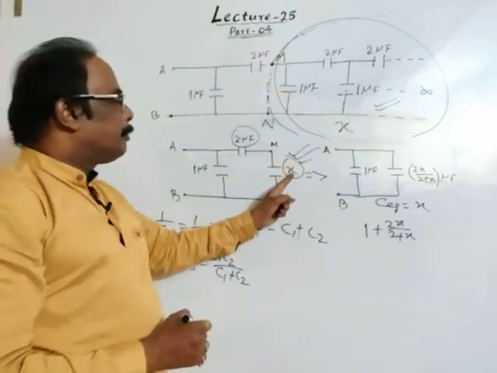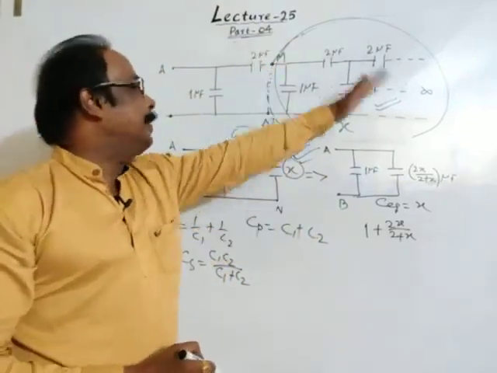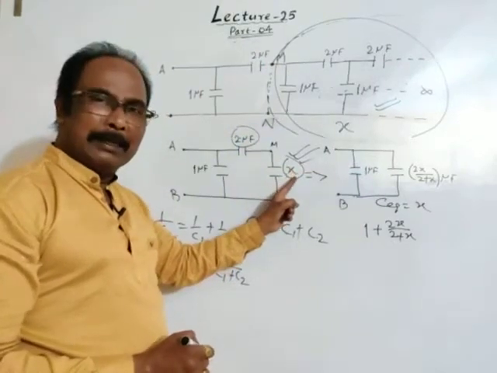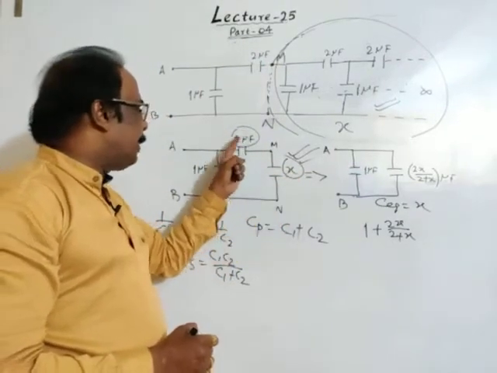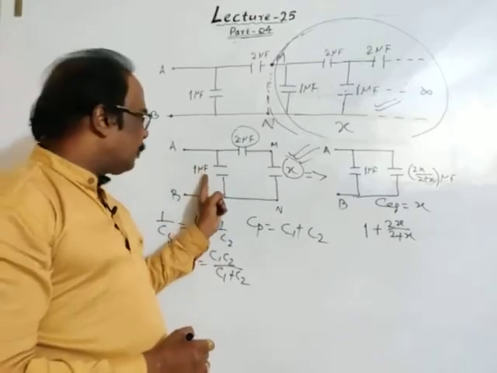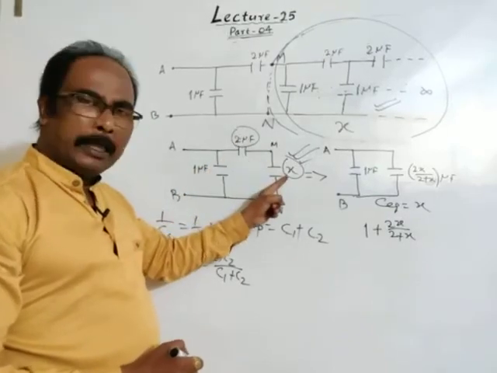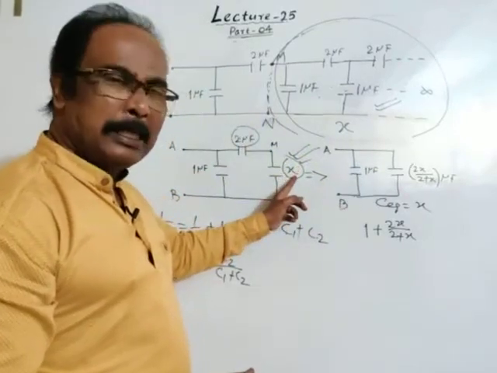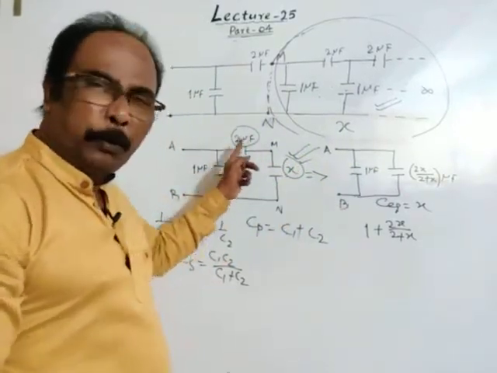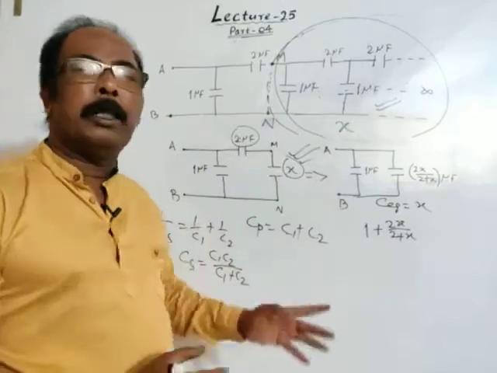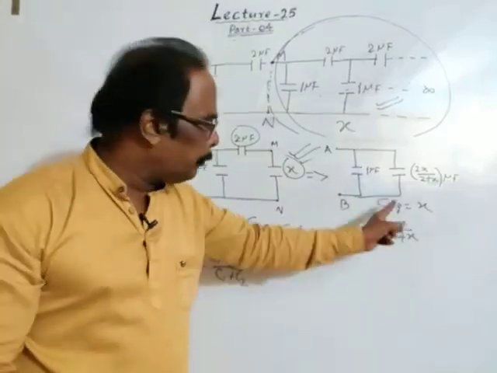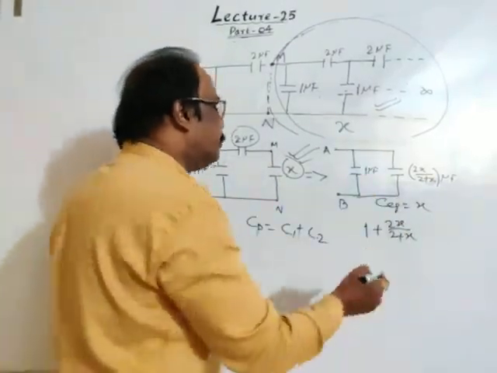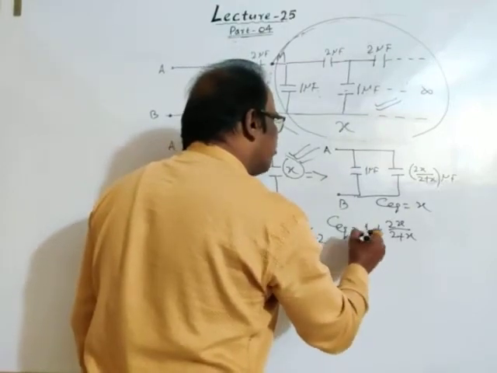Then the equivalent capacitance of the infinite capacitance is X. Then we have to add only 2, 1 microfarad and 2 microfarad, with X. If the sum of infinite capacitance is X, and we add only 2 capacitors with X, then the result will be X. This is the equivalent capacitance.